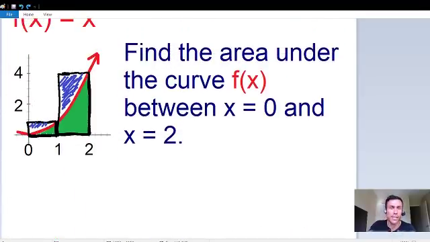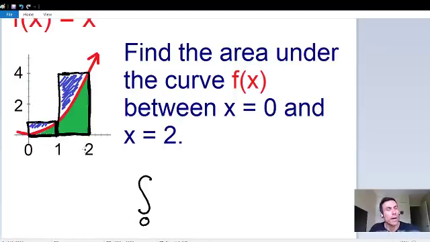In order to find this area in green, what we can do is set up this definite integral. We're going to use the same symbol as an indefinite integral. At the bottom of a definite integral, you put your lower bound, and our lower bound is 0 since we're starting at 0.